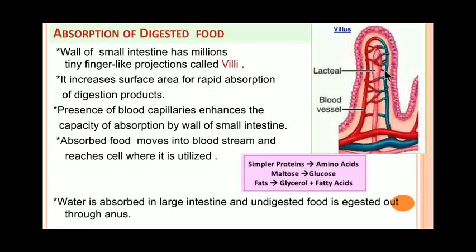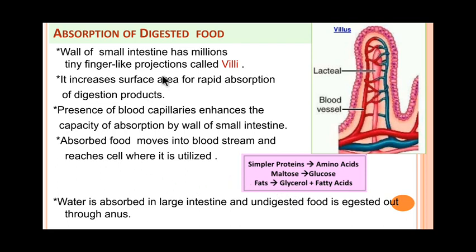Now these villi are richly supplied with blood capillaries, so that the absorbed digested food is carried by the blood flowing in the capillaries to the various body tissues. These absorbed foods then move into the bloodstream and reach where they are utilized. Proteins into amino acids. So this is the complex part and this is the simple part. Maltose into glucose and fat into fatty acid and cholesterol.